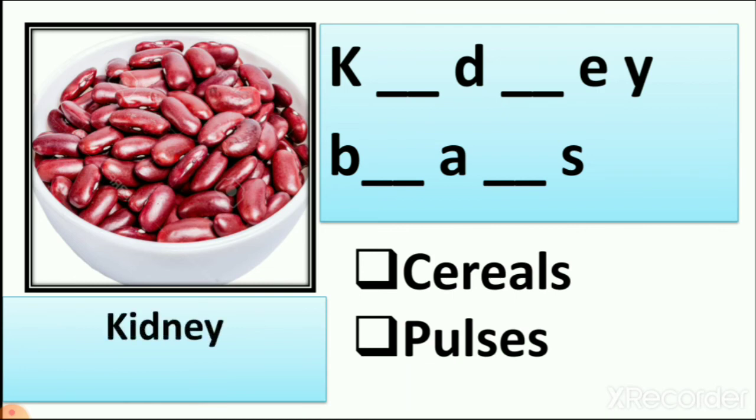K I D N E Y. And we write the spelling of beans, B E A N S. So here is the spelling of kidney beans, K I D N E Y and B E A N S.